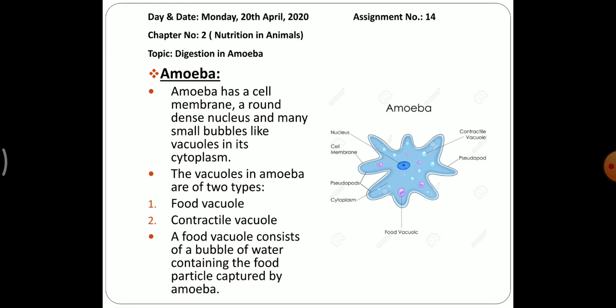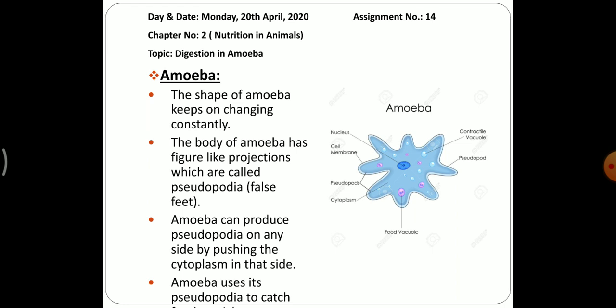Vacuoles in amoeba are of 2 types: food vacuole and contractile vacuole. Food vacuole consists of a bubble of water containing the food particle captured by amoeba. So the food vacuole is a very important part for digestion in amoeba. I hope you all are clear with the structure of amoeba.